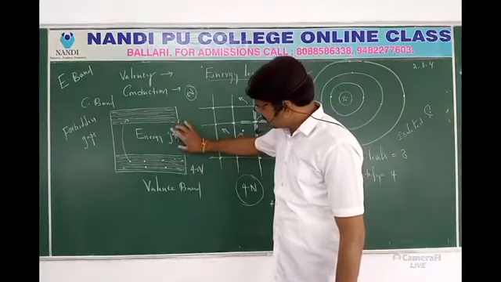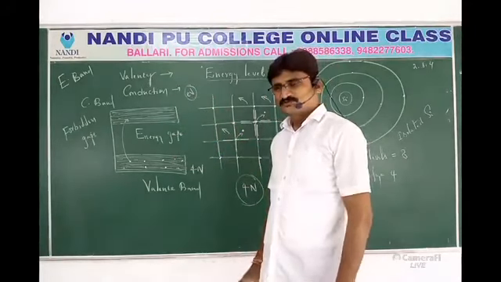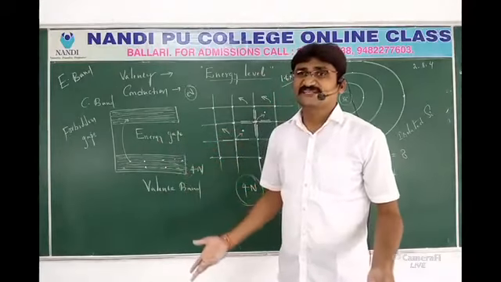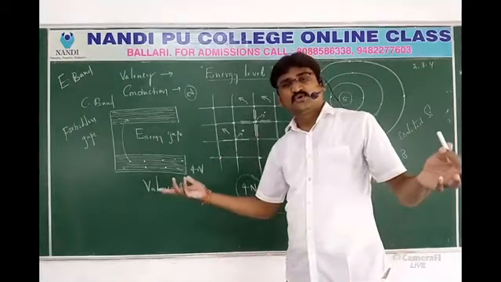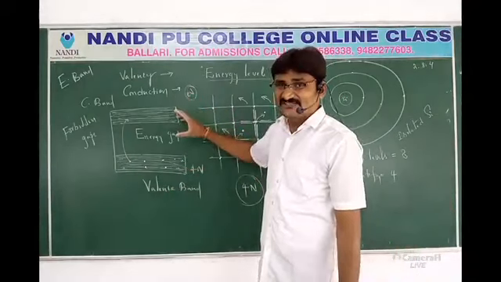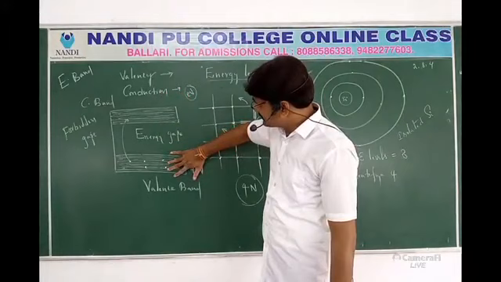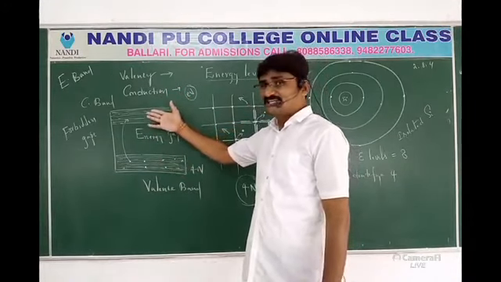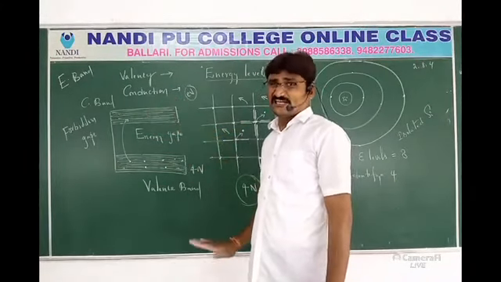If the gap is very close, the electrons can easily jump. Once all the valence electrons come here, it can make conduction, and then this crystal can behave as a good conductor. When the electrons reach from the valence band to the conduction band, these conduction band electrons can make electric current.